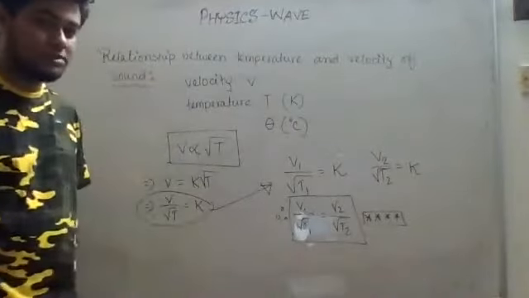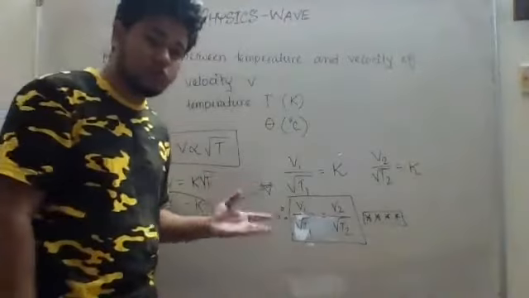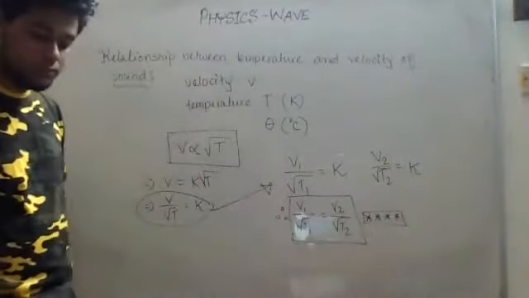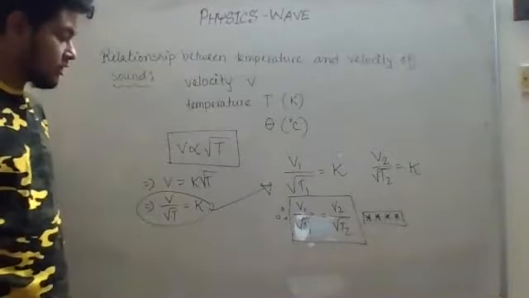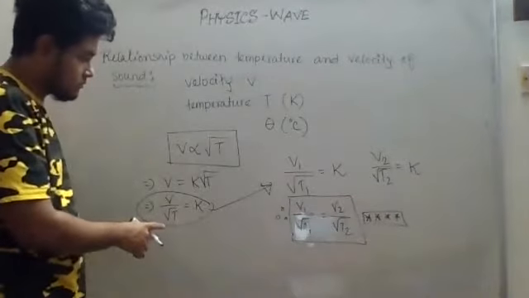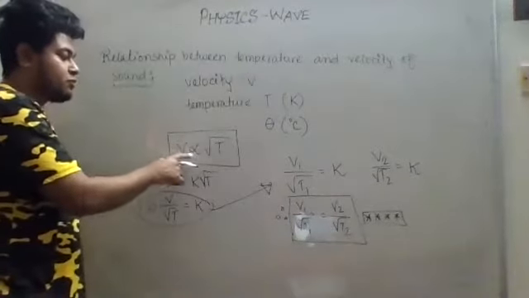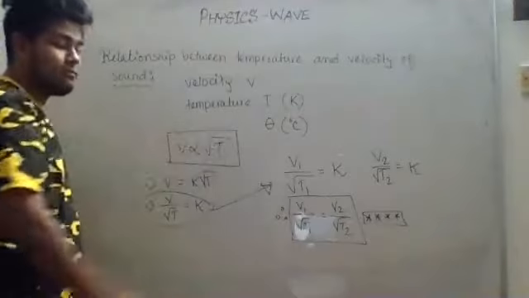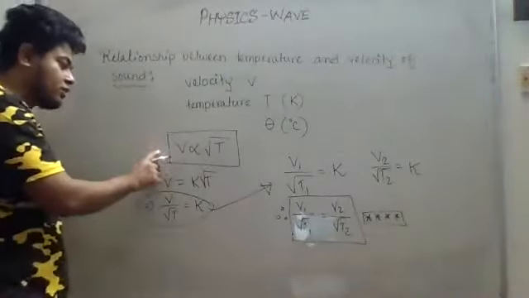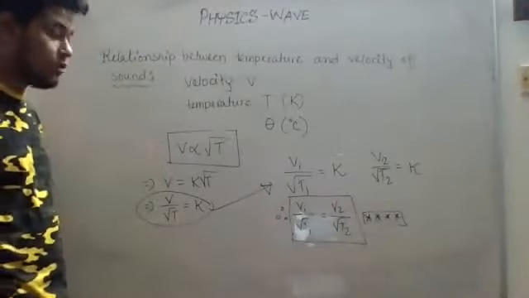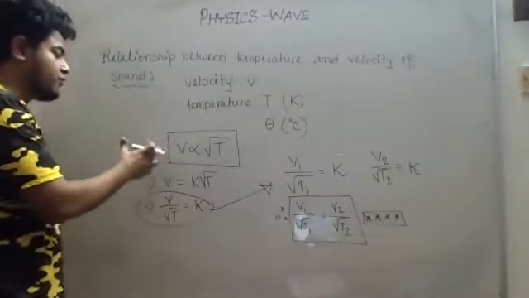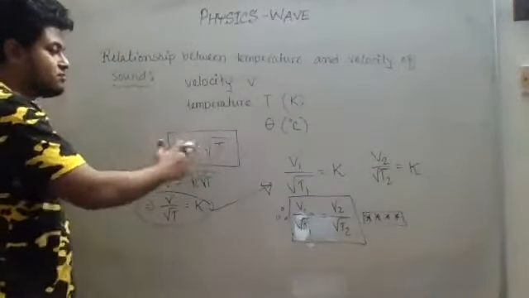I'm going to show you some examples, but first let us make sure you don't have any doubt till now. Can you explain it again? I didn't understand. Which part? The first part, V proportional to. Yes, the velocity is proportional to the root over of the temperature, and the temperature should be in Kelvin. This has already been given by the scientists. The proof has not been shown here, so we do not need the proof. We just need to know the relationship between them.